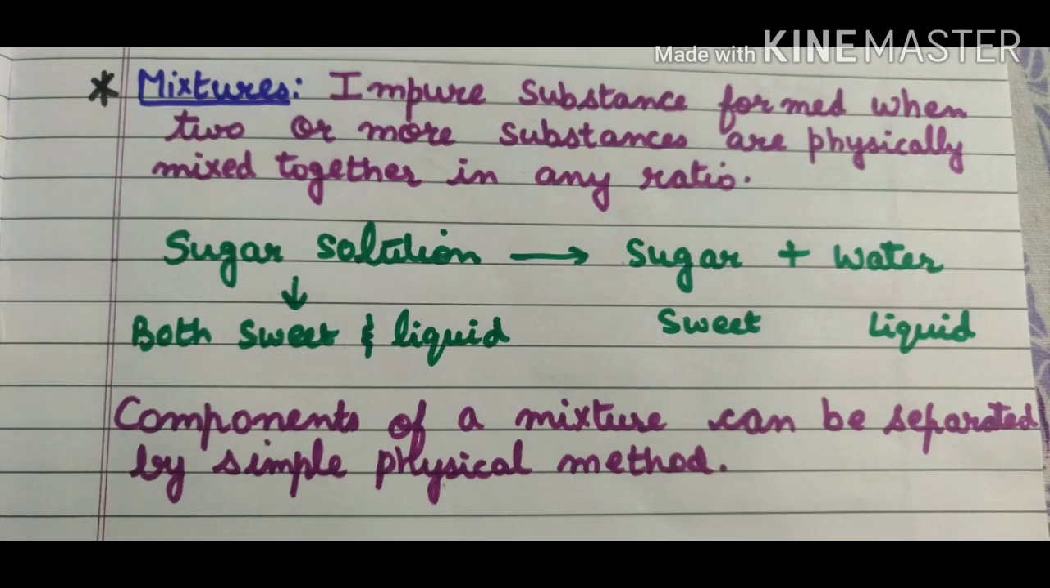Next is mixtures. Mixtures are impure substances formed when two or more substances are physically mixed together. When more than one substance mixes, they form mixtures. Like sugar solution, salt solution, air, they are examples of mixtures. The properties of mixtures are not different from its constituent components. For example, here you can say a sugar solution. Sugar solution, sugar water. When we mix sugar with water, sugar is sweet, water is liquid, and it forms sugar solution. It is liquid as well as sweet. So the properties of the constituents are the same as the properties of the mixture formed. And components of a mixture can be separated by simple physical methods.